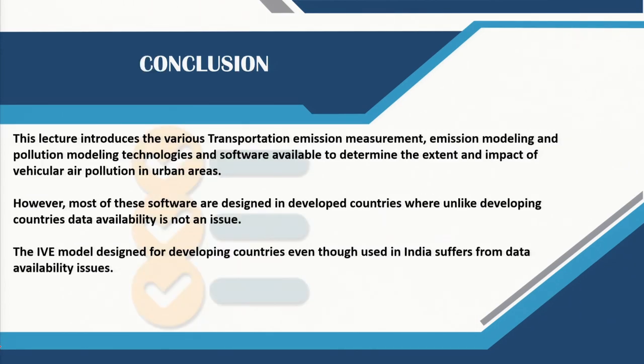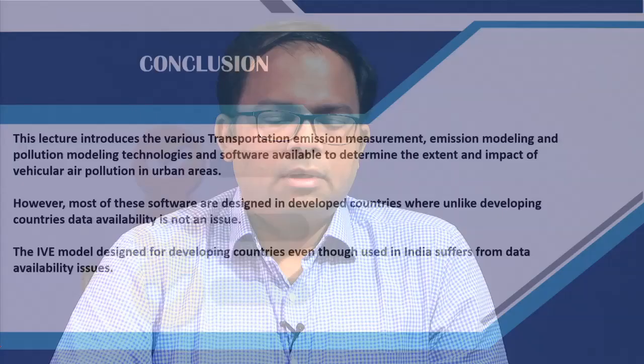So to conclude, this lecture introduces the various transportation emission measurement, emission modeling and pollution modeling technologies and software available to determine the extent and impact of vehicular air pollution in urban areas. However, most of this software is designed in developed countries, where unlike developing countries, data availability is not an issue. And the IVE model designed for developing countries, even though used in India, suffers from data availability issues. And so there is a requirement for developing a more robust model for the Indian context.